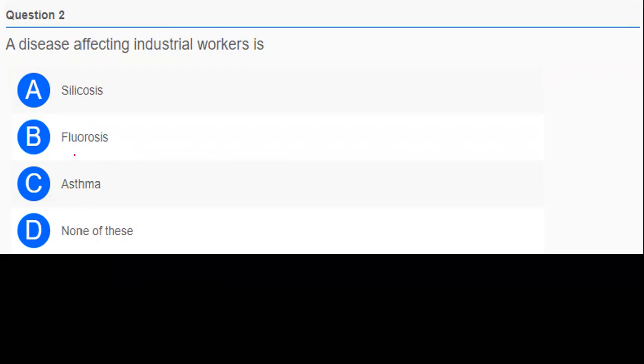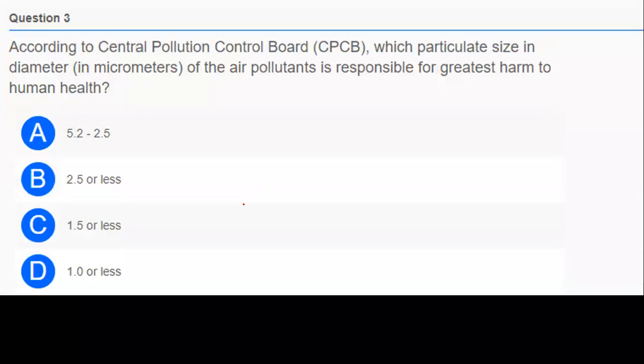So the correct answer for this question is option A, silicosis. If you get the answers wrong, please do write it down. Otherwise, do watch the video on YouTube and just take down the answers. So, next question. This is a familiar question, I think, an easy question. A repeated NEET MCQ.